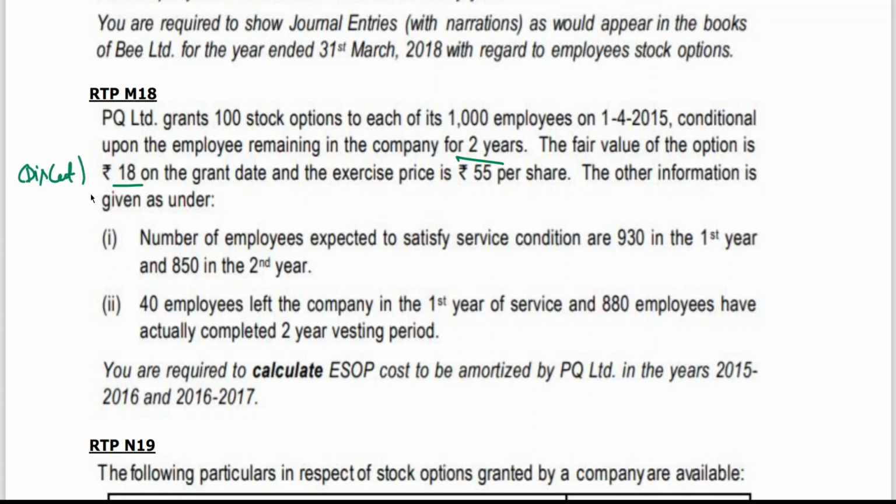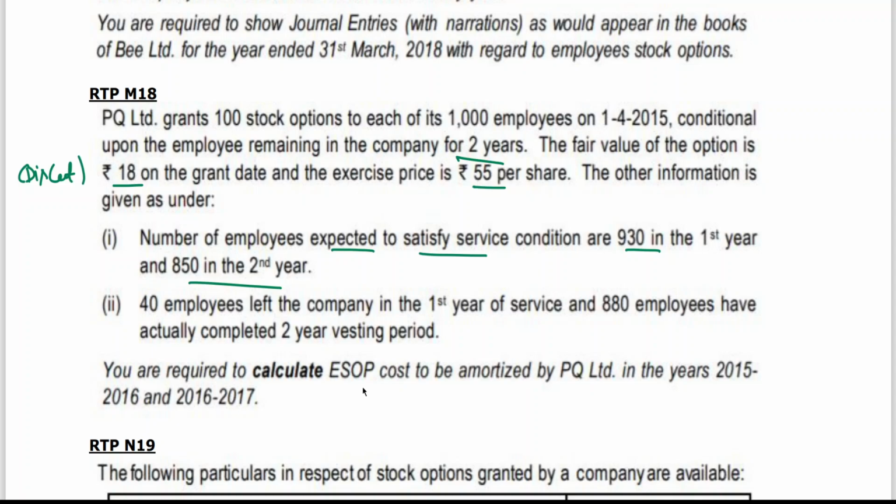This is to be recognized as an expense. And the exercise price is 55 rupees per share. The other information is given as under. Exercise price means the price at which he needs to buy the shares. The number of employees expected to satisfy the service condition are 930 in the first year, 850 in the second year. 40 employees left the company in the first year of service and 880 employees have actually completed the 2 years vesting period.